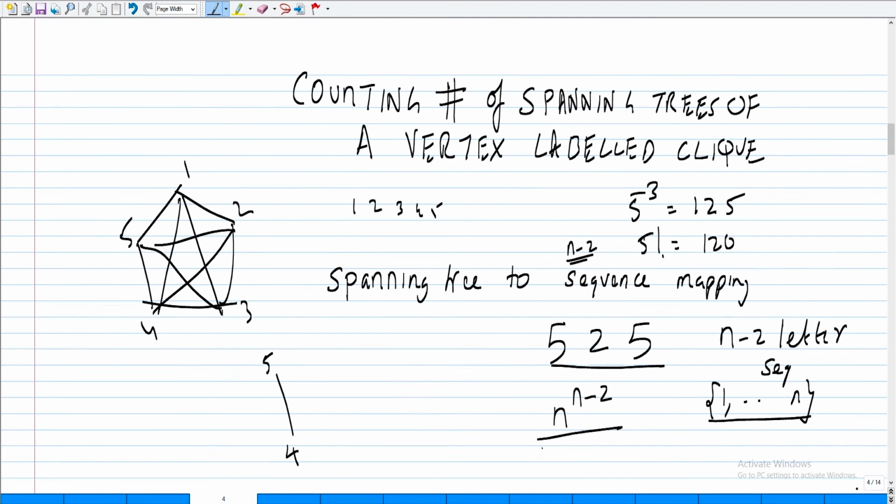Make it adjacent to 5. I think that's not correct, and that's what I tried to do. Let's try it. Okay, 3 and 2 then.